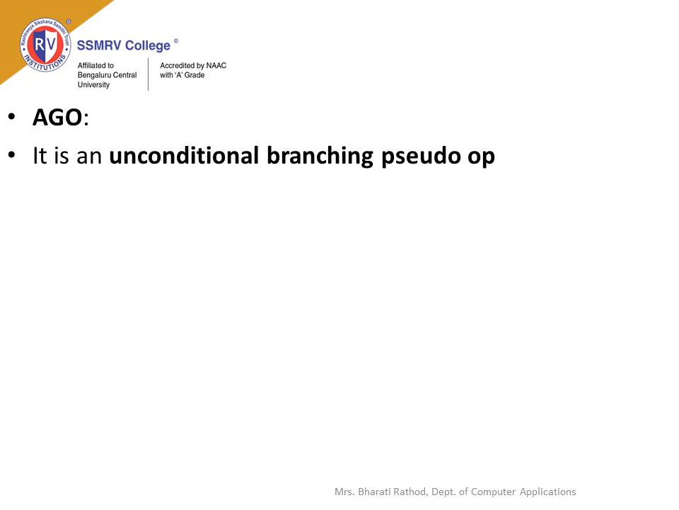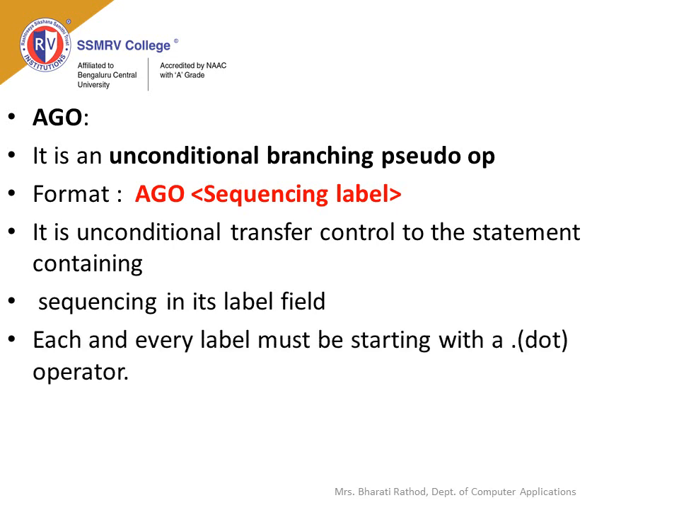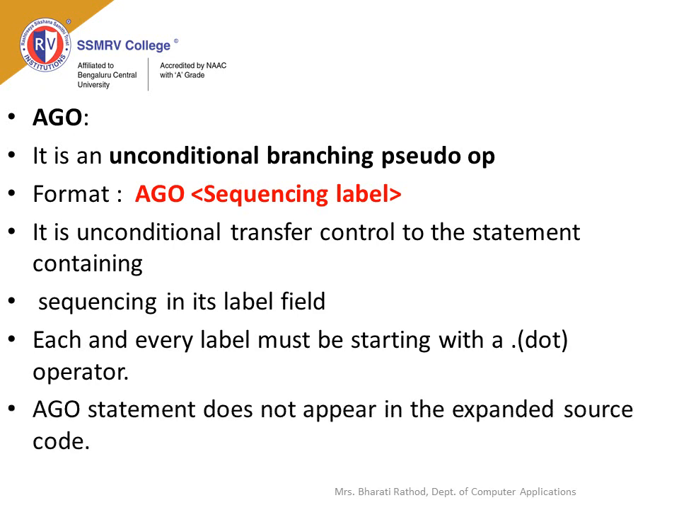We will see another pseudo-op, that is AGO. It is an unconditional branching pseudo-op. The syntax is AGO sequencing label. It unconditionally transfers control to the statement containing the sequencing symbol in its label field. Each and every label must start with a dot operator. Similar to the AIF statement, the AGO statement also will not appear in the expanded source code.